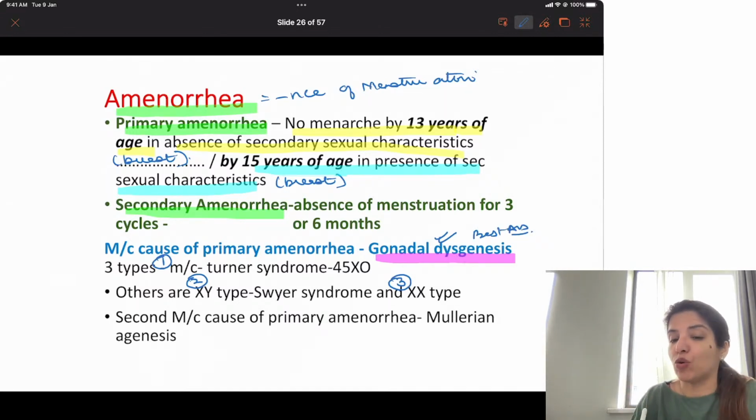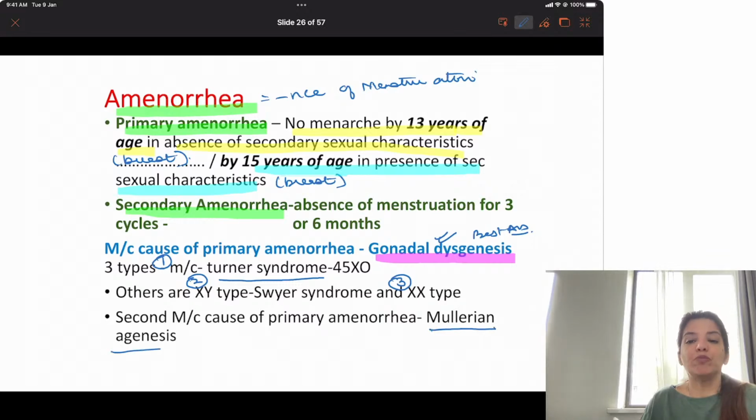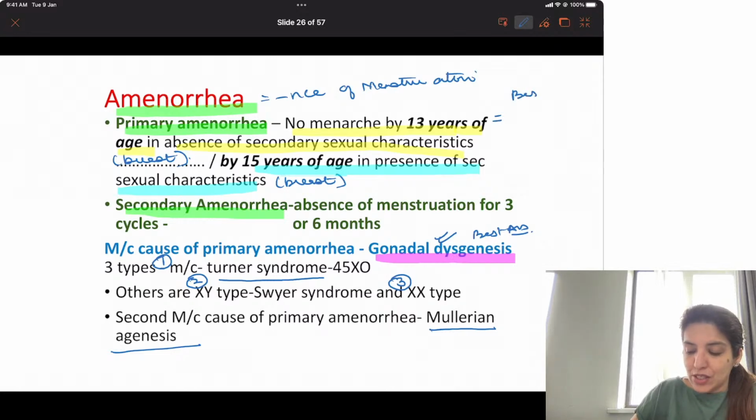But suppose if gonadal dysgenesis is not given, then you are going to mark your answer as Turner's syndrome. But if Turner's syndrome is also not given, then you are going to mark your answer as Mullerian agenesis. So for primary amenorrhea, write down best answer is gonadal dysgenesis.